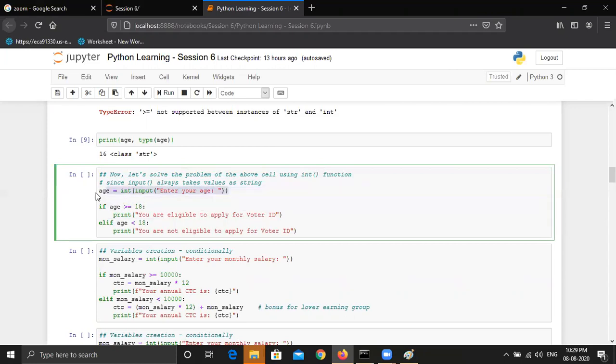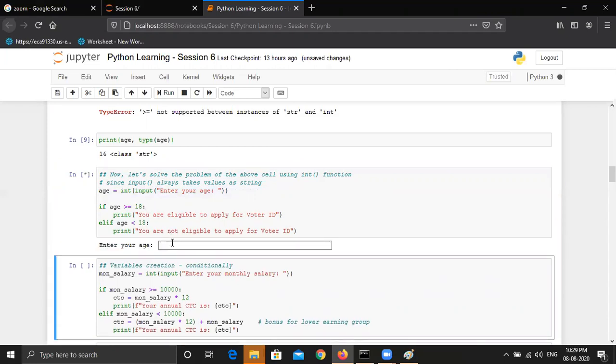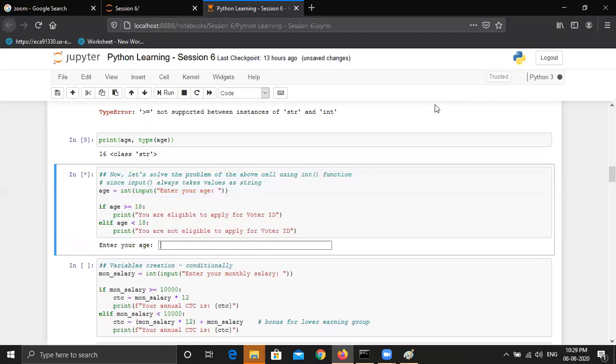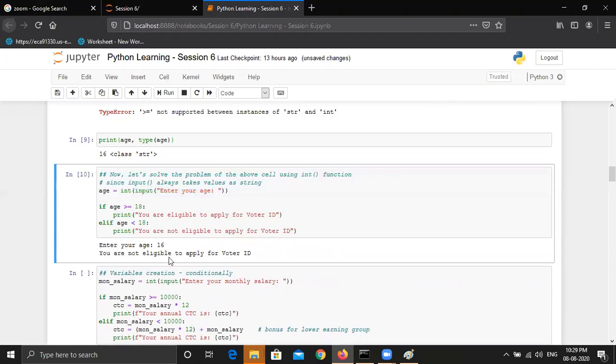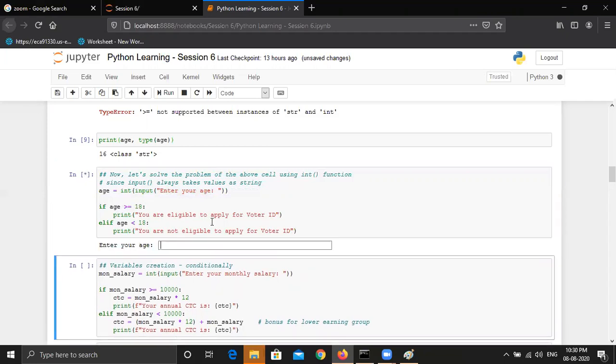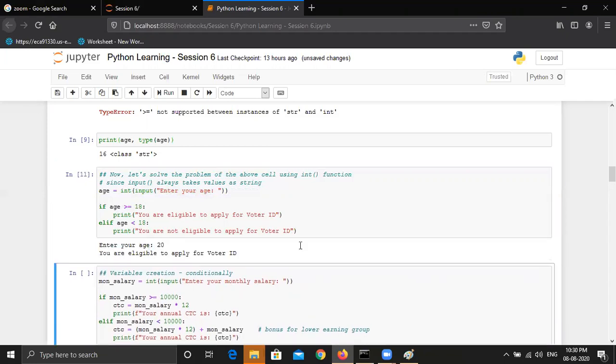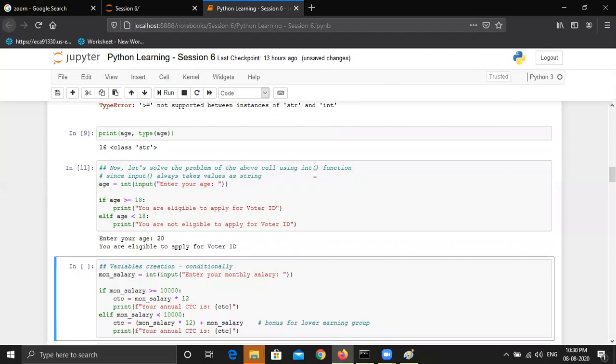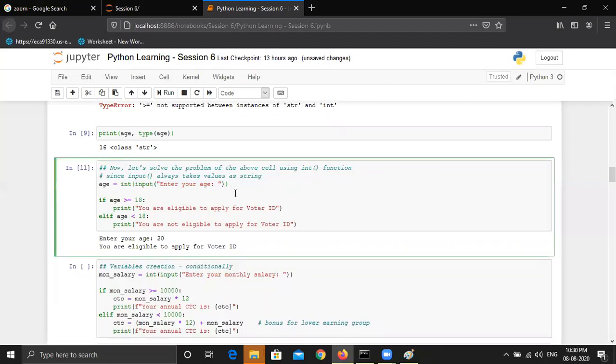Is it clear how it is processing this? Yes. Okay, great. And then we are just taking the same thing that we did above, and let's see the answer. 16. Now you can see you are not eligible, and if I try one more time, maybe 20, you are eligible to apply. So that's how we can convert a string value to an integer, and you can apply this int function anywhere, but only when you have a number value inside a string, only then will it work.